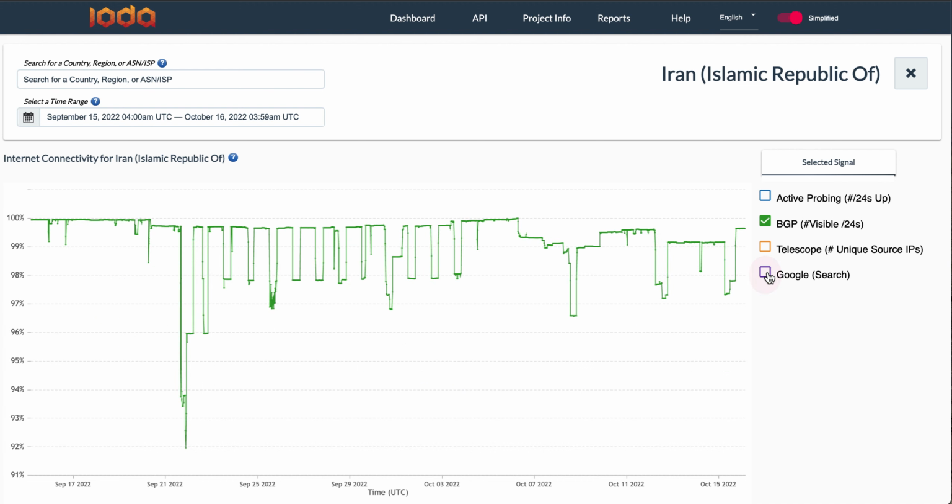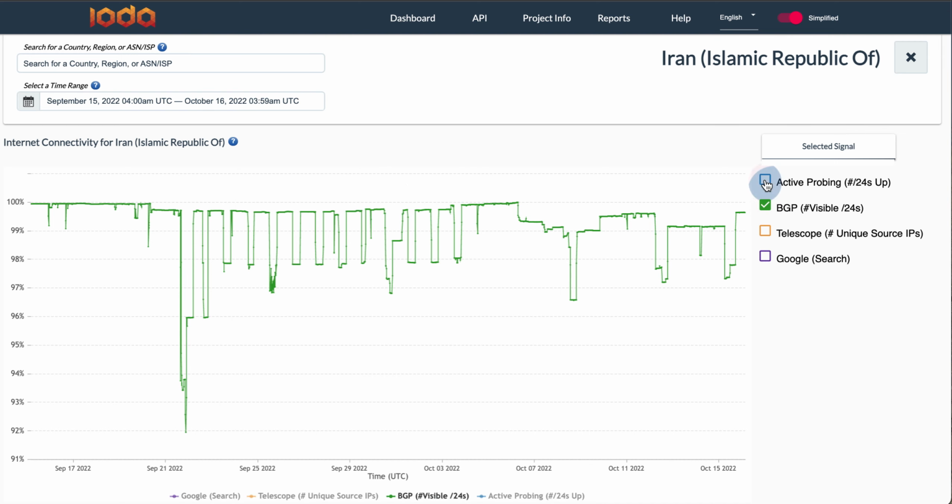Remember, this signal is usually quite stable just by the nature of these network announcements. It usually stays around 100%. So seeing these repeated dips and recoveries, matching the reporting from inside the country of the nightly shutdowns or digital curfews, we can be confident that what IODA is showing us in this green signal is the nightly curfews or shutdowns of the three largest mobile networks in Iran.